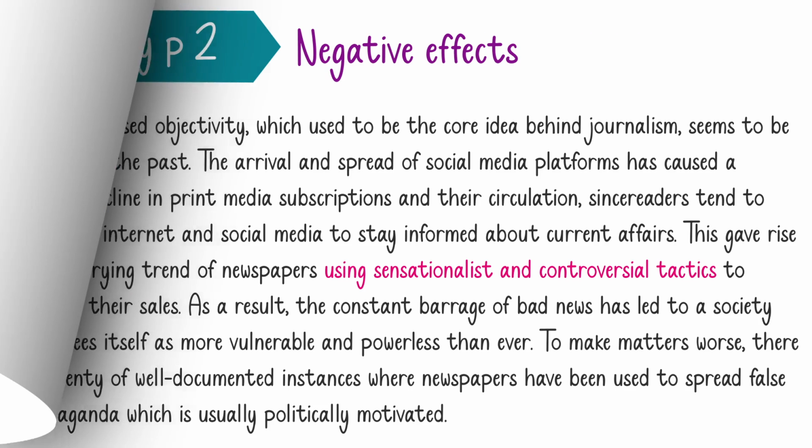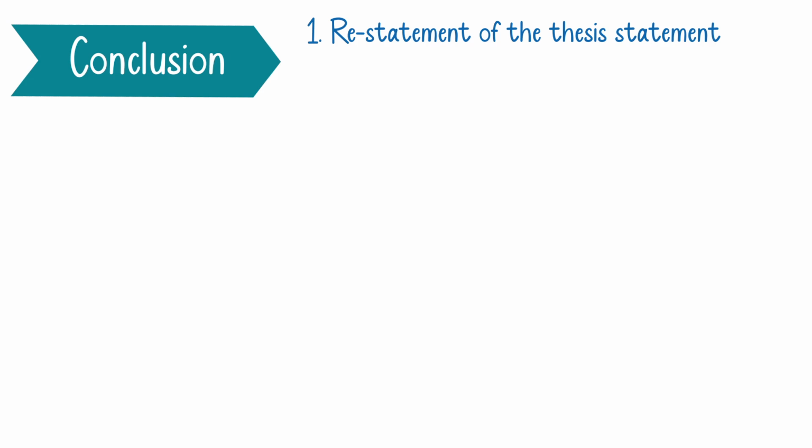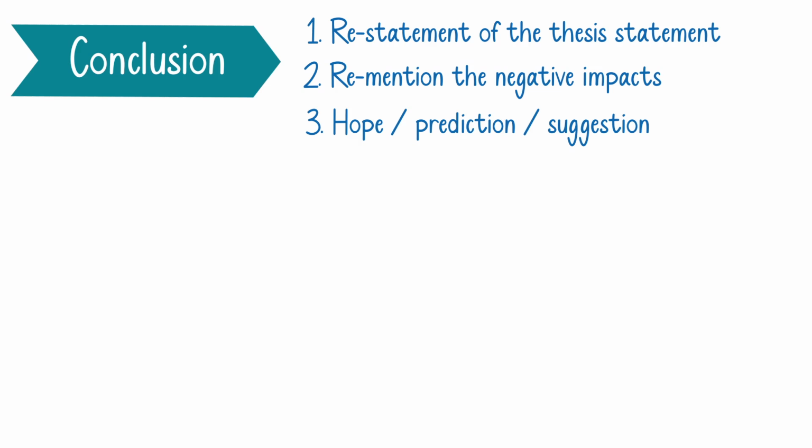Now, the last paragraph is the conclusion paragraph. What am I going to do here? You know that the first sentence of the conclusion paragraph is a restatement of your thesis statement, right? You paraphrase the thesis statement. And we again mention that negative impact on readers, all right? And then you can provide in your second sentence some kind of hope, or prediction about the future, or any suggestion or recommendation that you have, you can include in your last sentence in the conclusion paragraph.